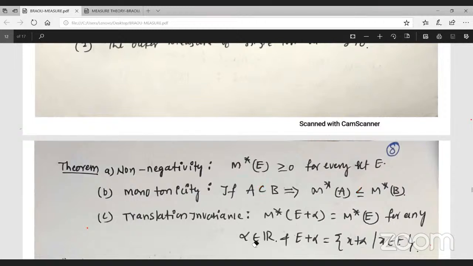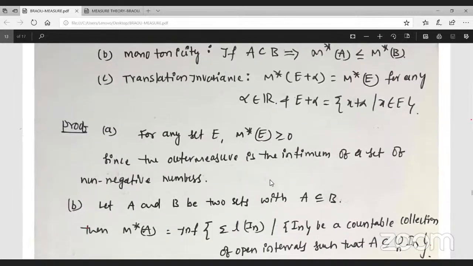M star of E is greater than or equal to 0, non-negative. Proof: since the outer measure is the infimum of a set of non-negative numbers.